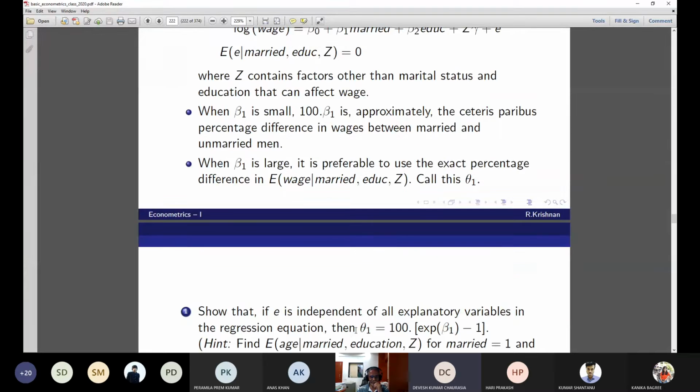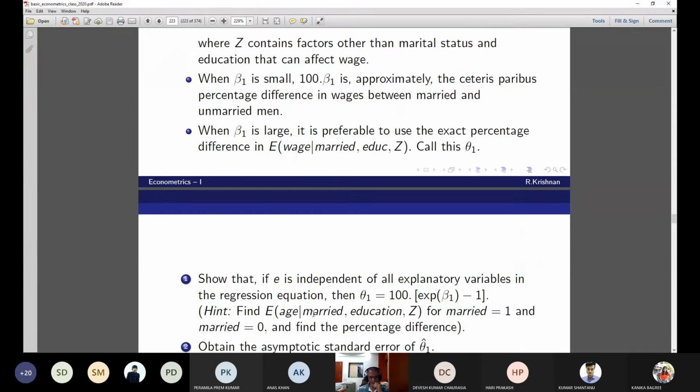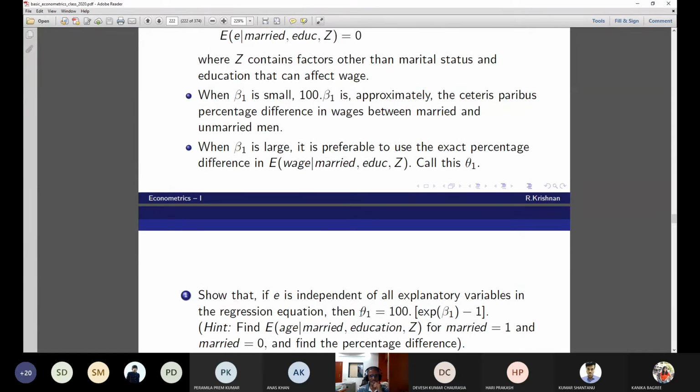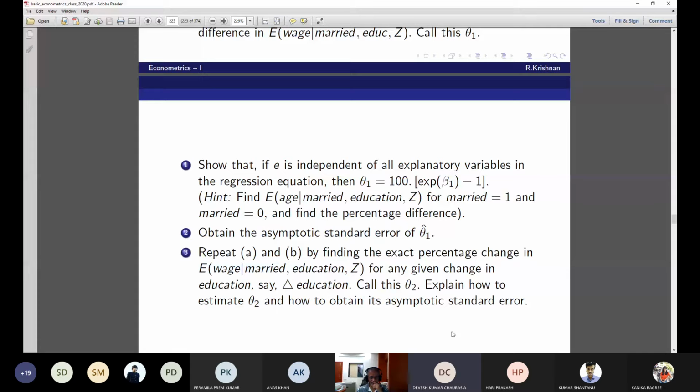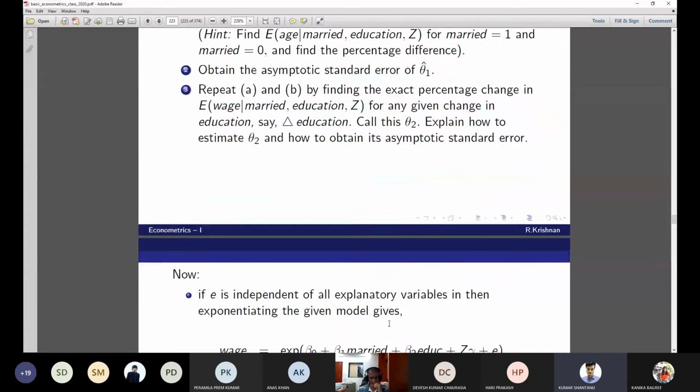This is the regression equation. And sorry, this is a typo. It should be wage, not age. Yes, sir. Can you do these questions, or should I show the answer? Sir, is theta 2 is... Sir, please show the answer for this question, and the next question I think I can do. Next question you'll try. Okay, look at this.